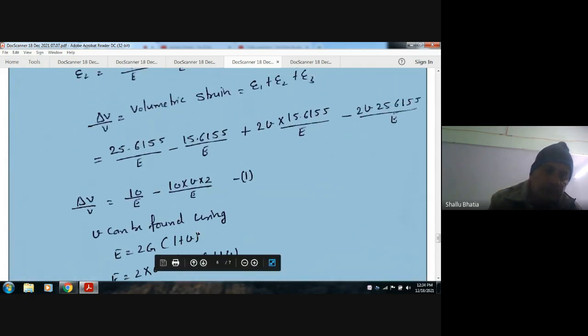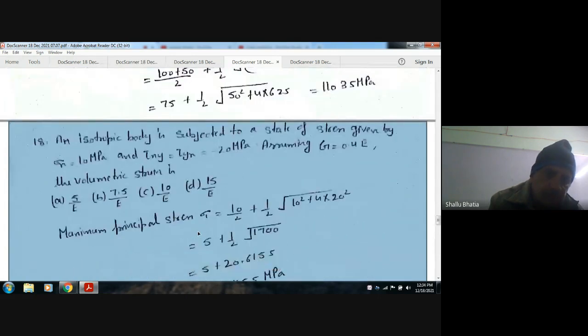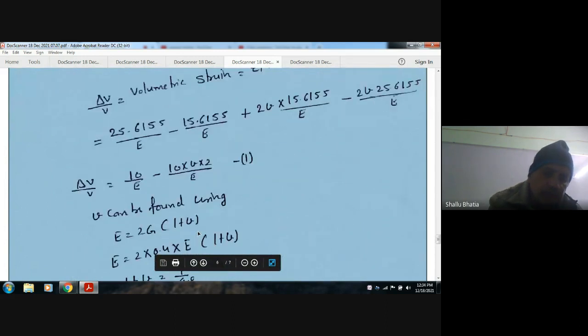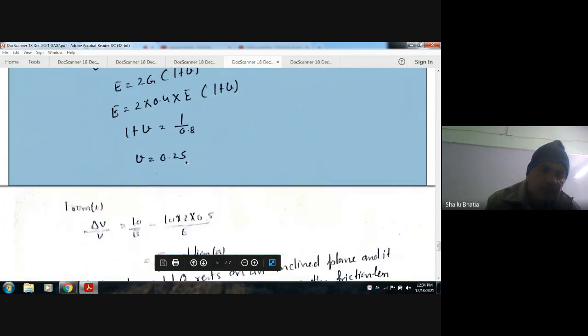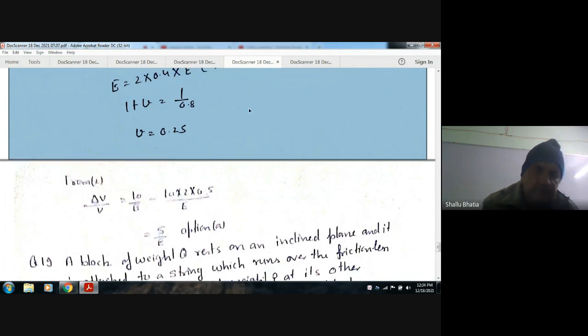Now put this value of mu here, and we can find out the volumetric strain. So this is 5 by E. Option A is the right answer.